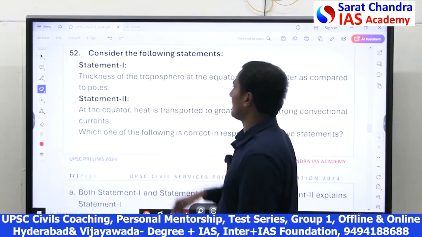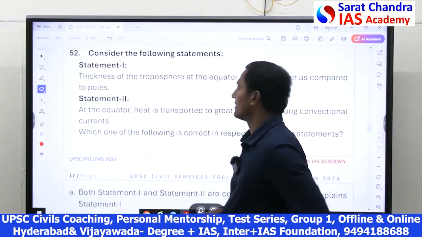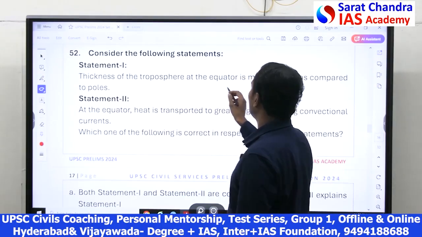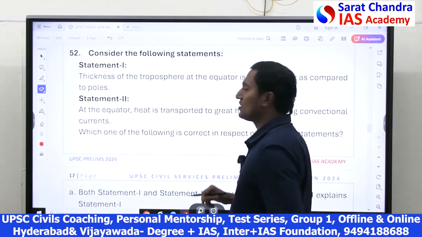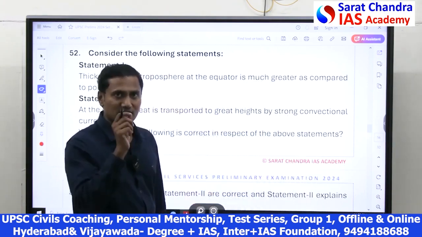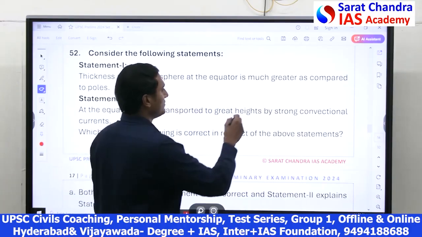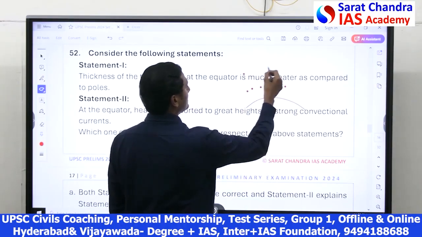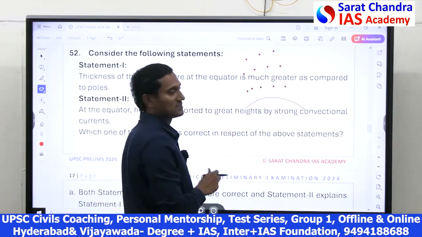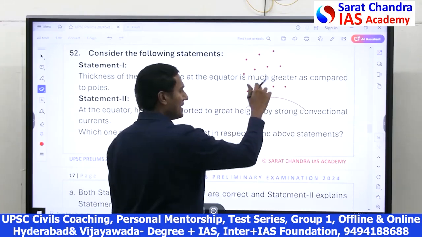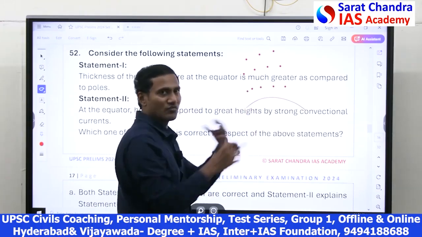Now again climatology only, a climatology question in physical geography. Thickness of troposphere is different at the equator and polar region because... Troposphere is nothing but, see, if this is Earth, the atmosphere above the Earth is divided into a few layers. The first layer of the atmosphere is called the troposphere, where there is regional mixing of gases.